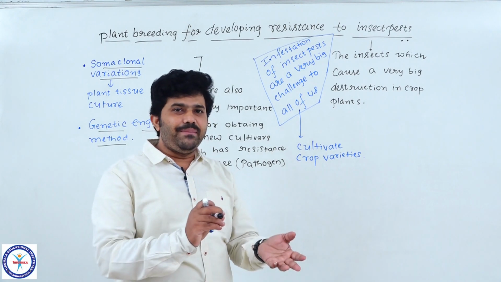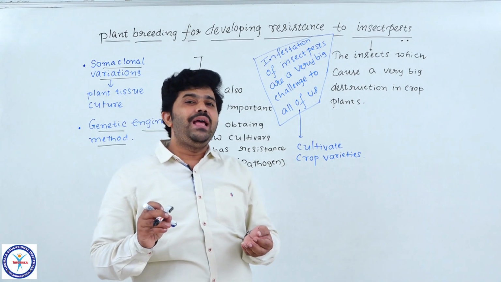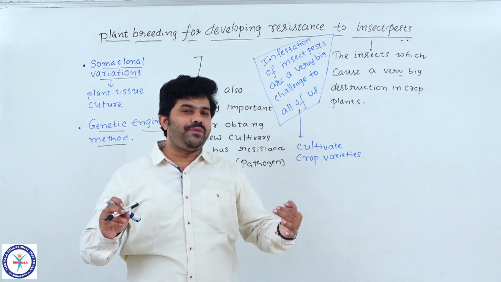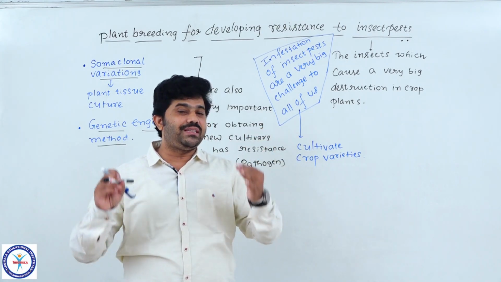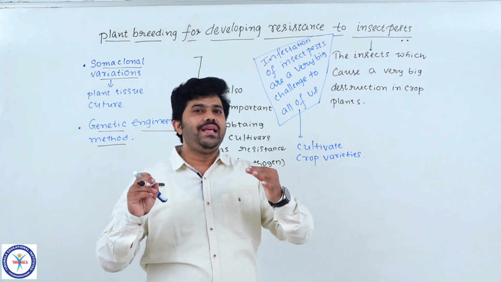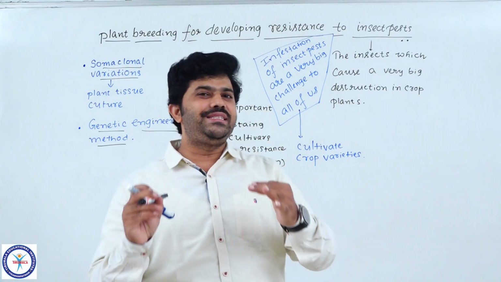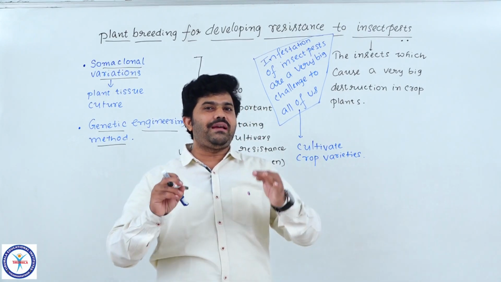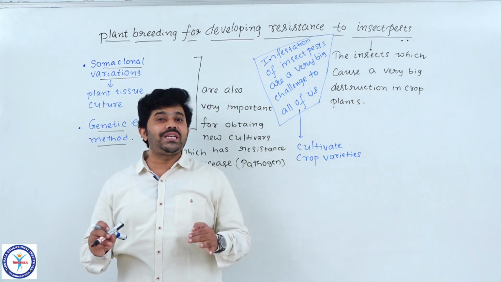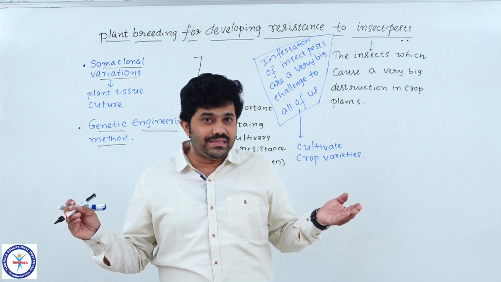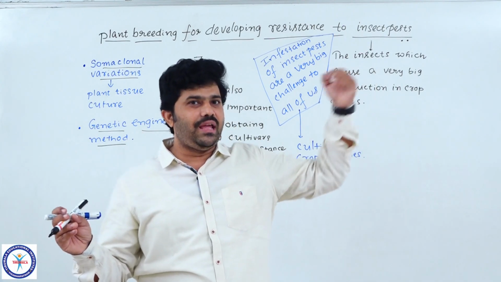If we change them, automatically what happens? The insect pests on which they depend to continue their life no longer get those characteristic factors from the plant body, so that specific insect pest is not able to survive on characters which it found very favorable to continue its life.